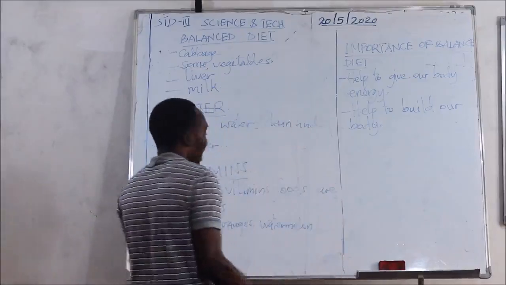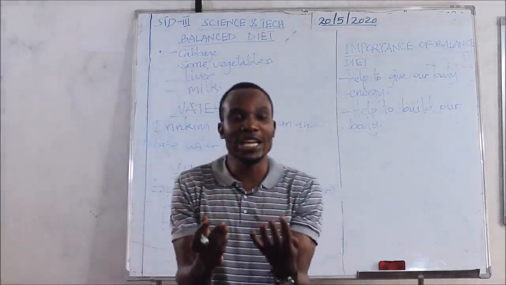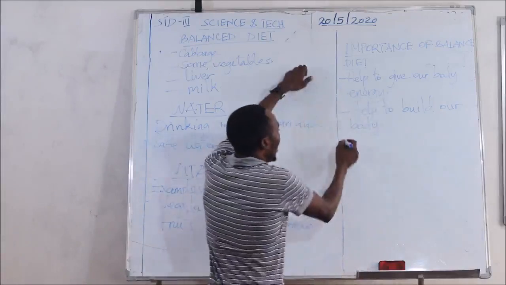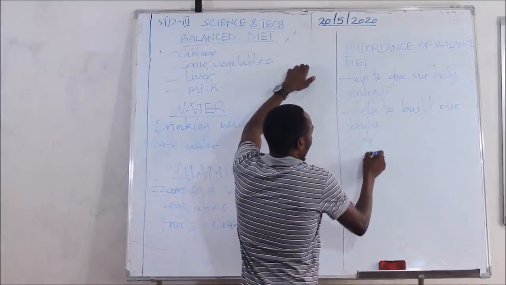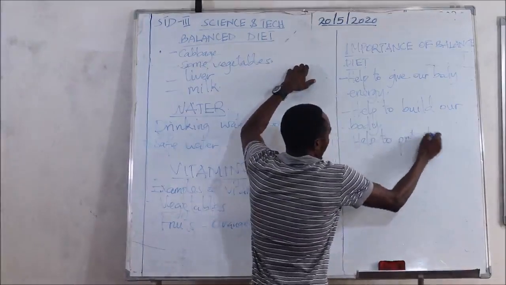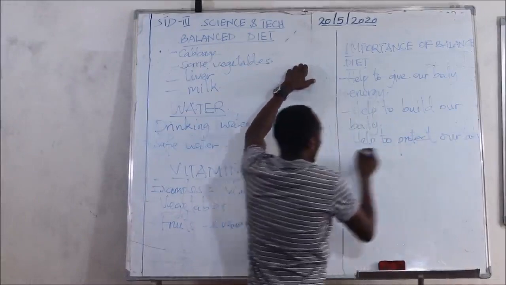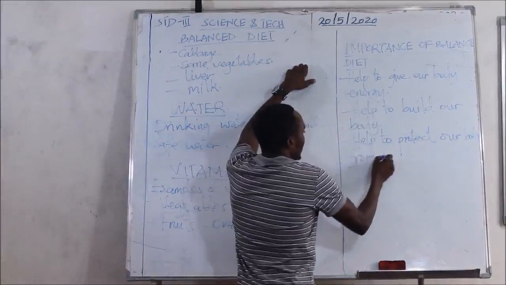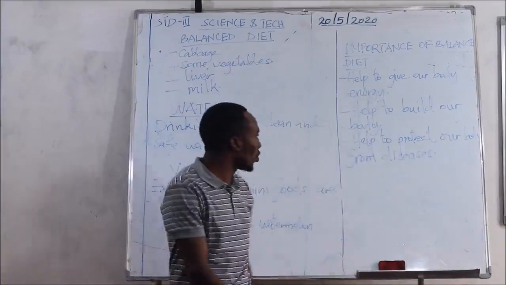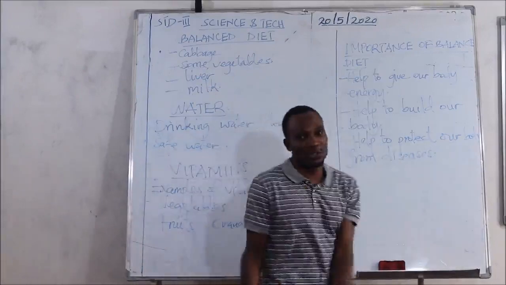And also, as we said, vitamins protect our body. It is protective food. So by eating a balanced diet, we help to protect our body from diseases. This we call the importance of balanced diet.